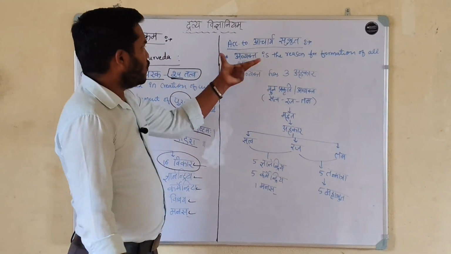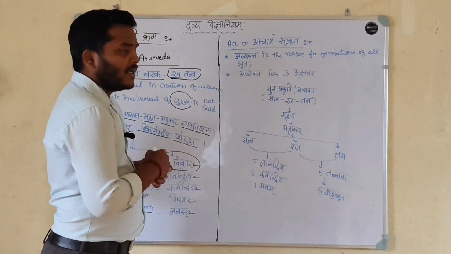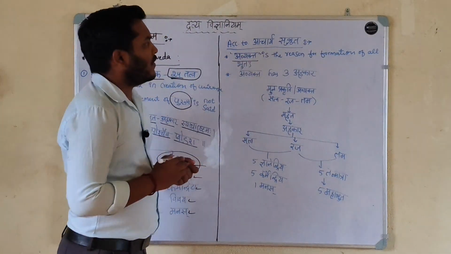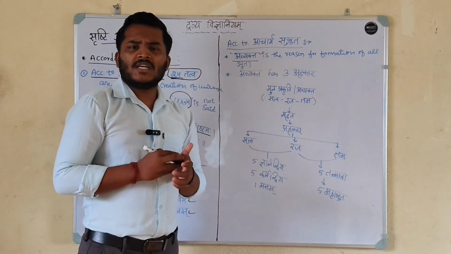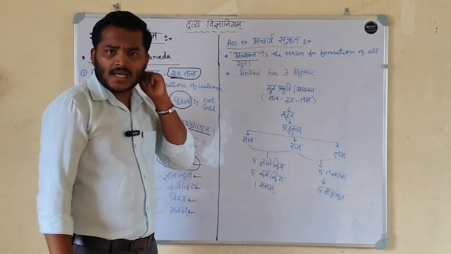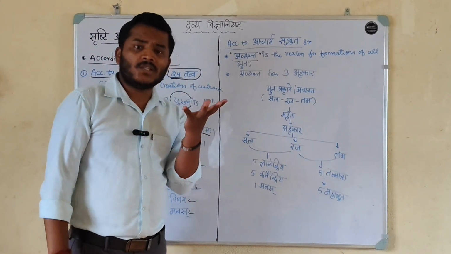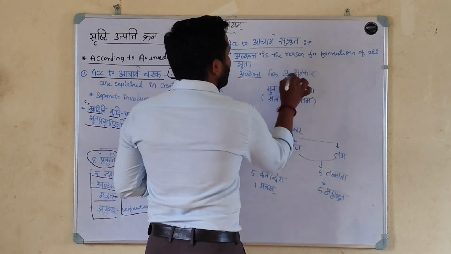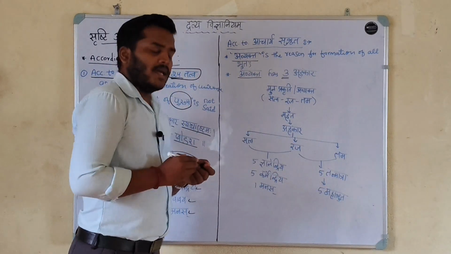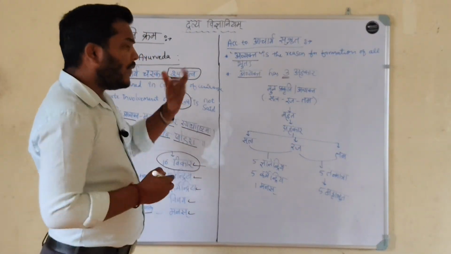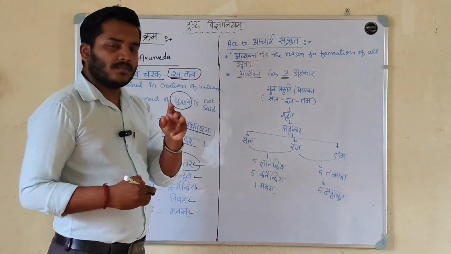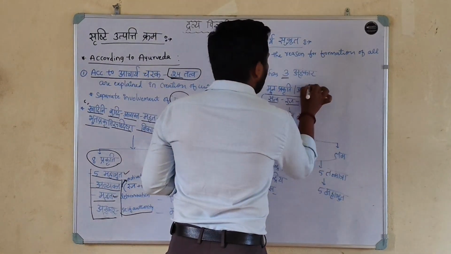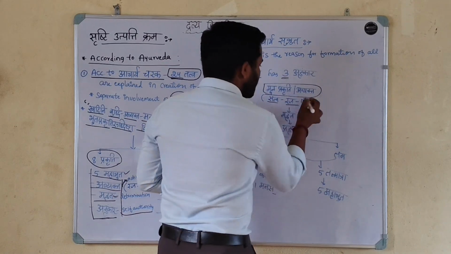Now, Srushti Utpatti according to Acharya Shushruta. Avyakta is the reason for the formation of all the Bhutas. Acharya Shushruta said that Avyakta has the ability to form the whole universe, and Avyakta has Trivida Ahankara. Avyakta itself has 3 gunas: Sattva, Raja and Tama. Moola Prakriti is Avyakta.